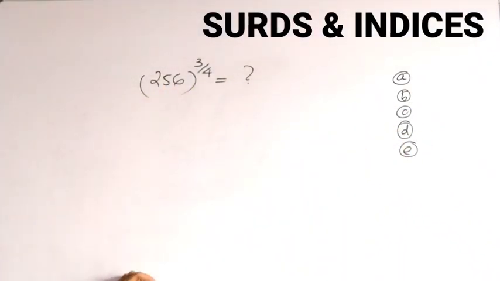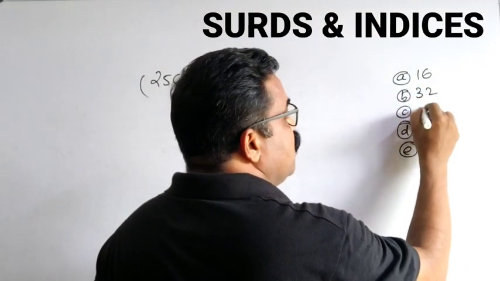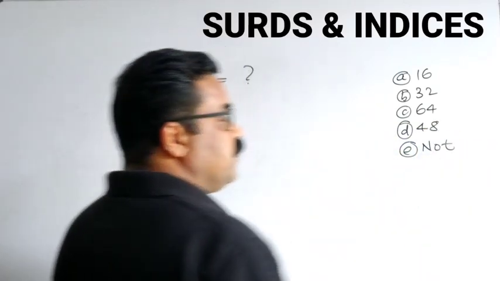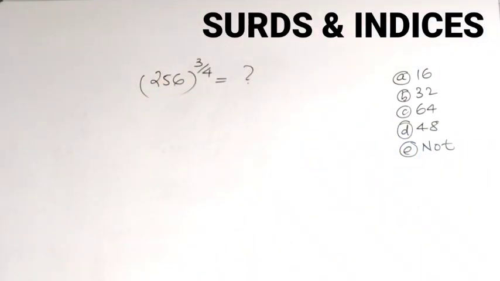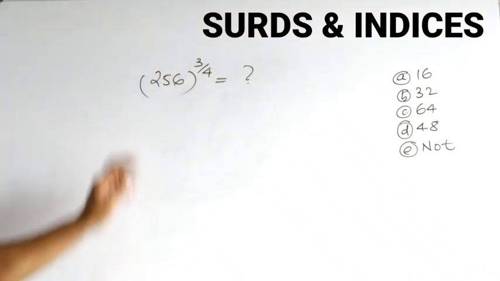What are the options given? 16, 32, 64, 48, and none of these. These are the 4 options given in the question. 256 power 3 by 4 is equal to what?